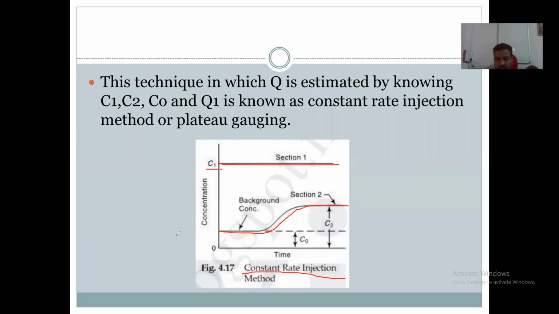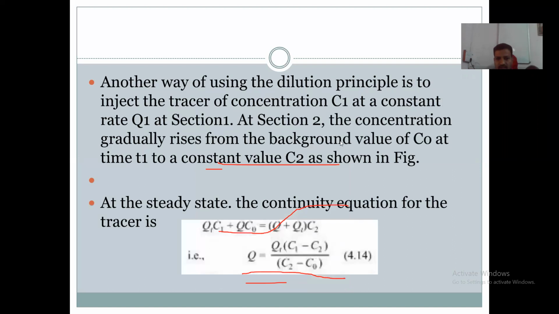From T1 to T2 it gradually rises. So what is this method called? Constant rate injection method, because it rises at a constant rate.